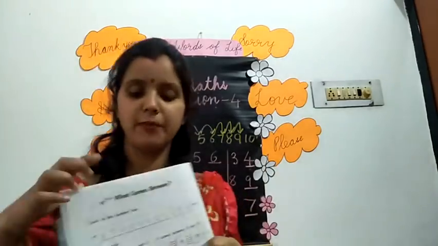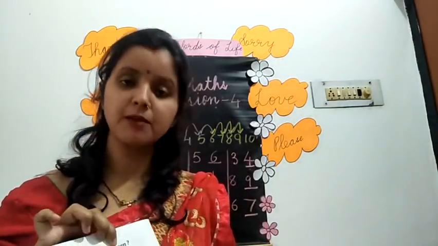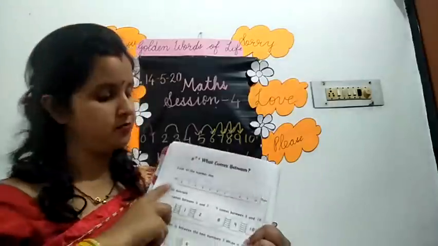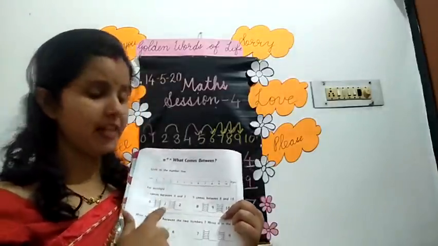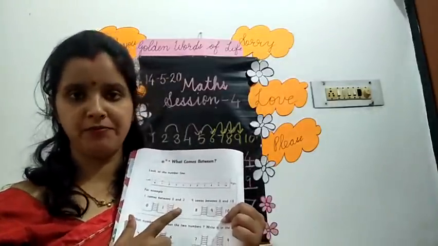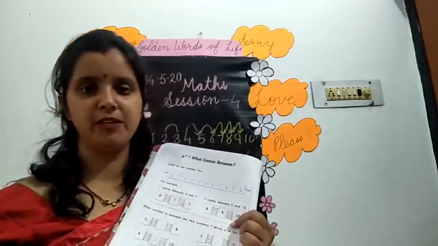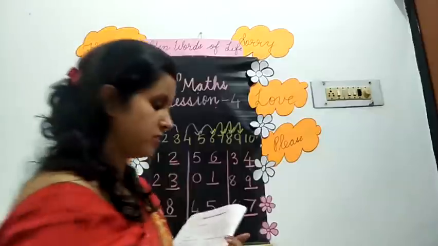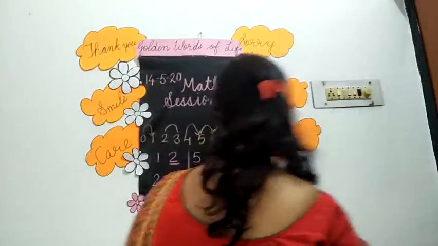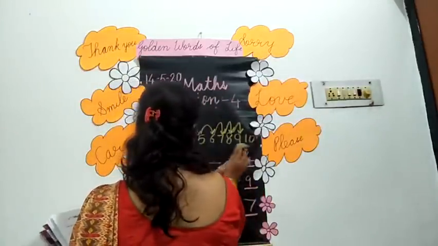What comes between? The middle number is the between number. Whatever number is coming in the middle, that is the between number. Okay? Suppose, see here.